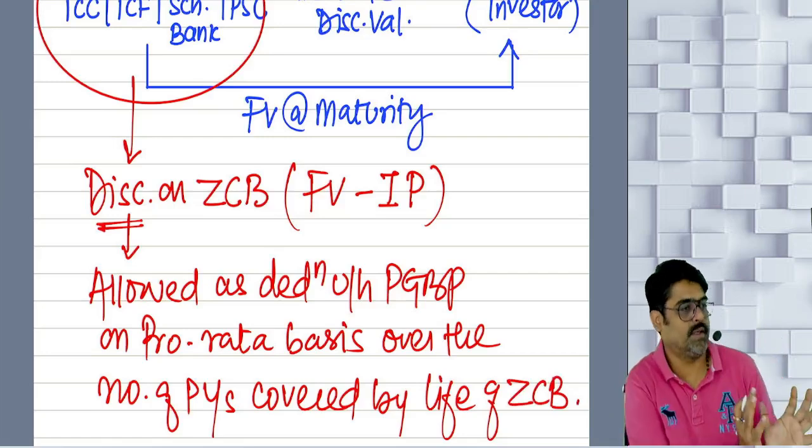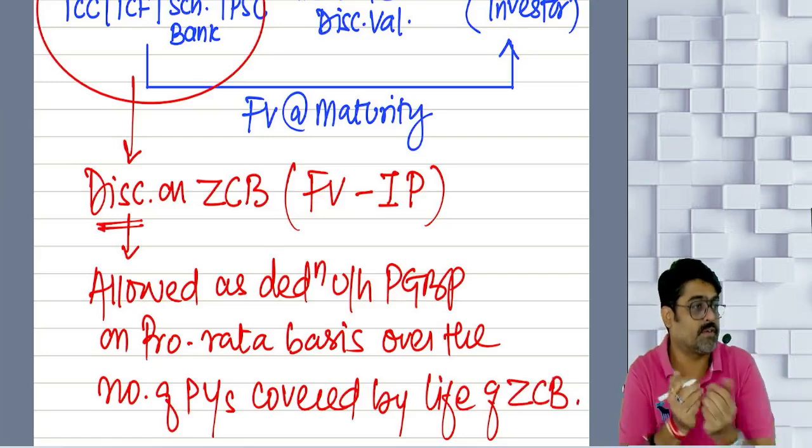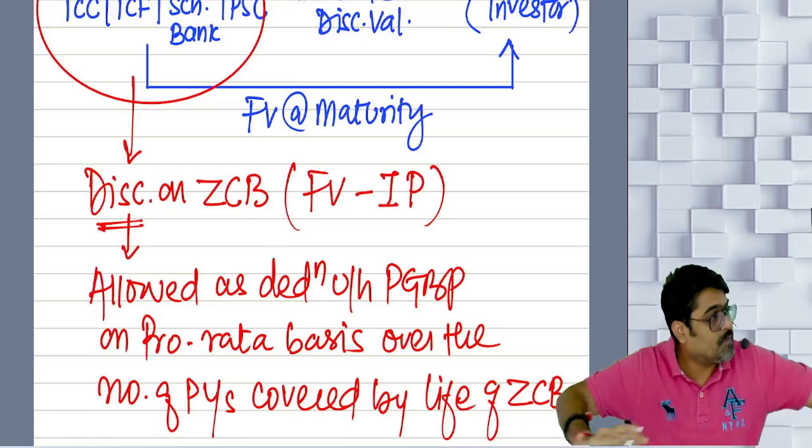So you have to see how many previous years are covered by the life of this bond.